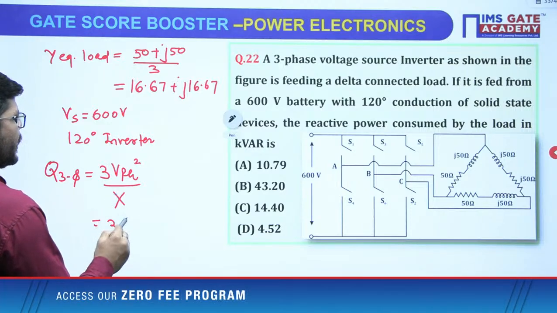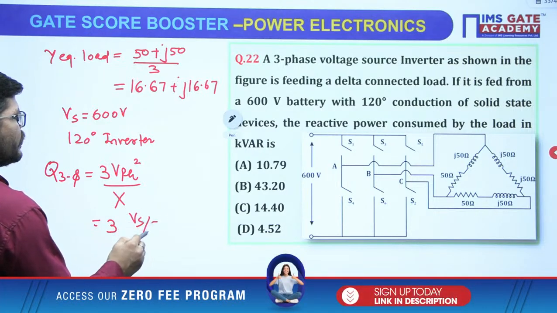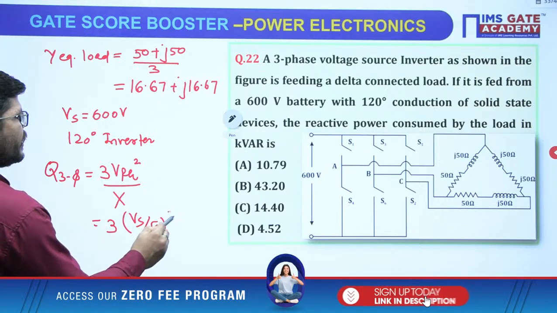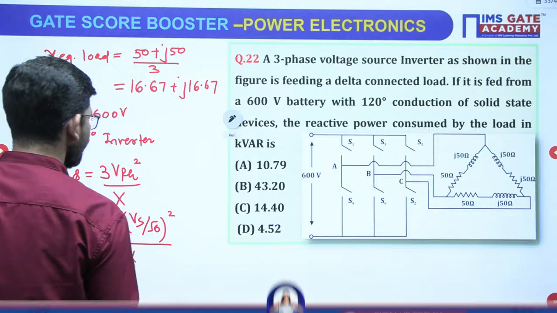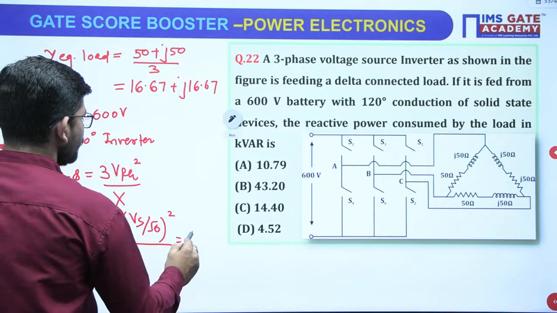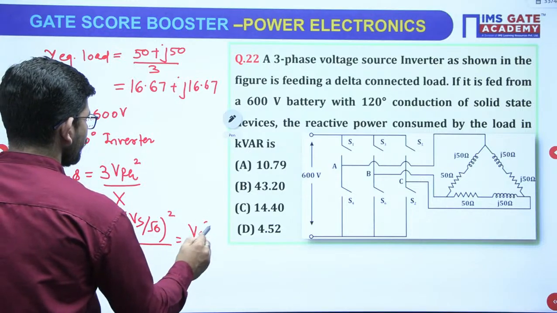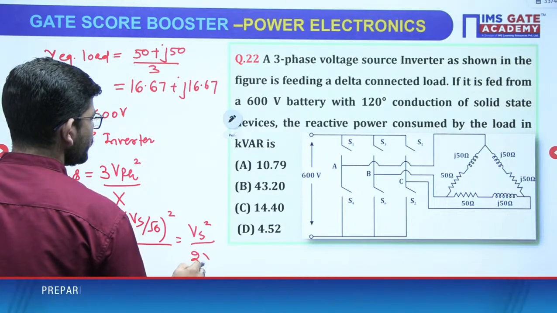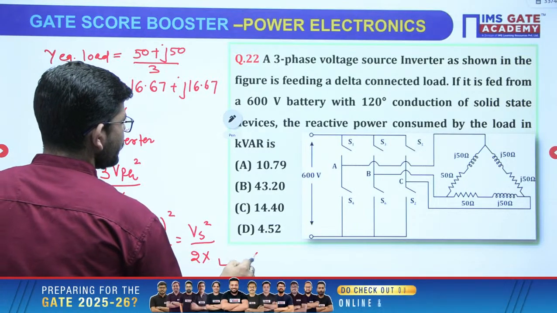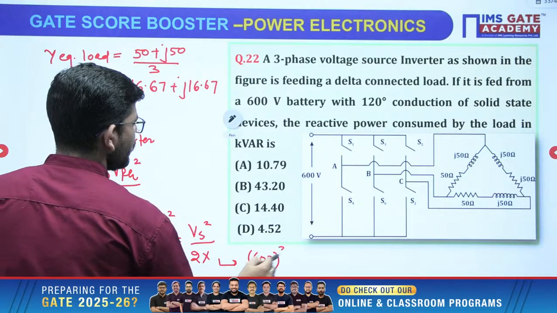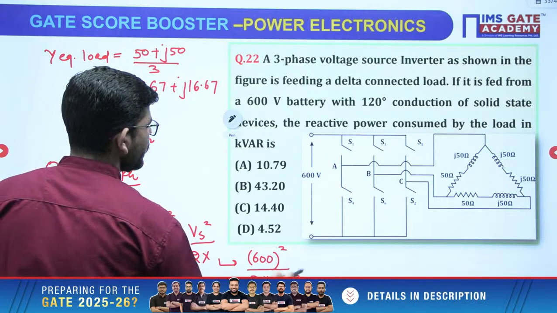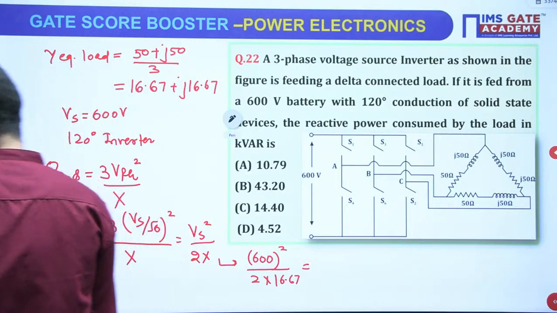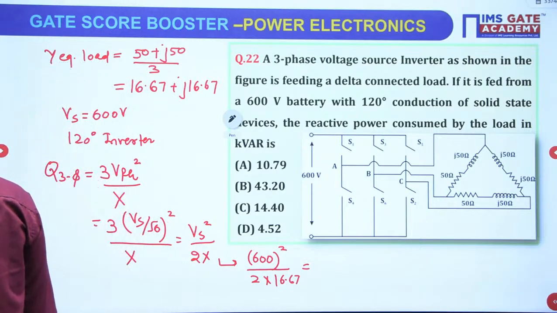Now what is the phase voltage? Just now we have written in the first question, Vs by root 6 for 120 degree divided by X. Okay. Now you have all the values. So it will become Vs square upon 2X and Vs is given 600 divided by 2 into X value is 16.67. When you will solve it, then you will get 10.79.